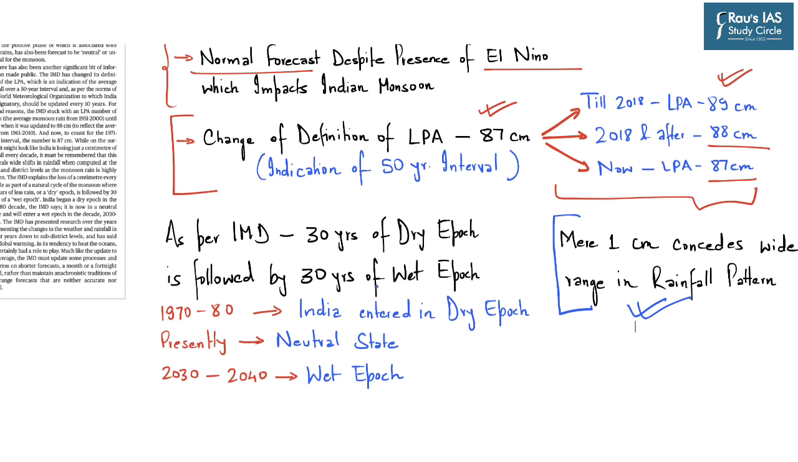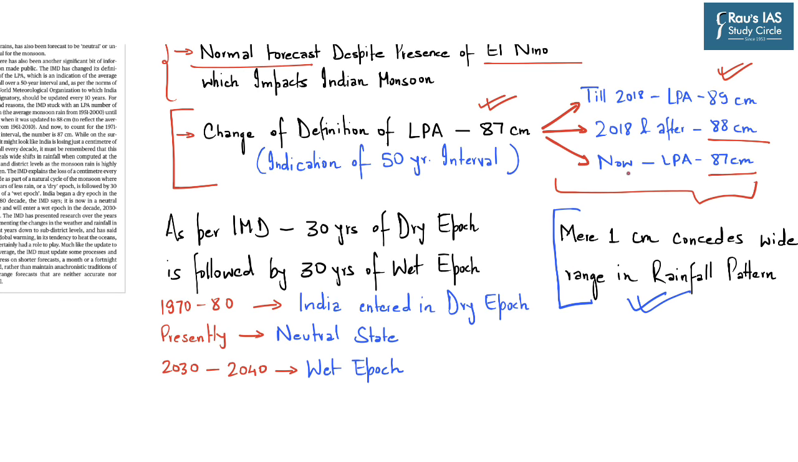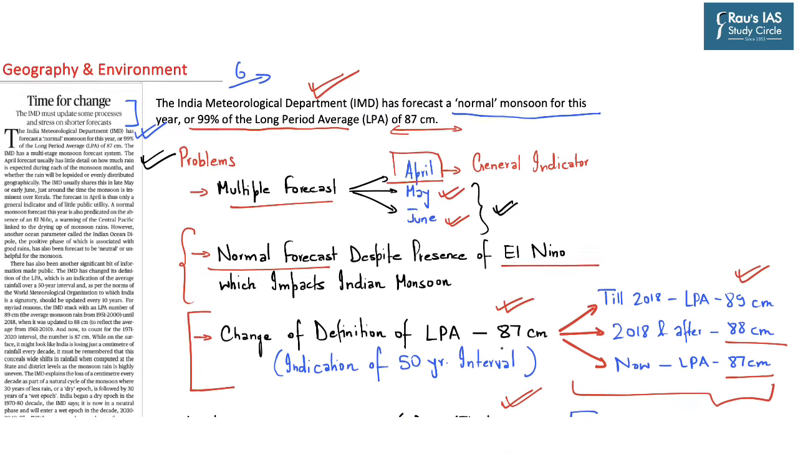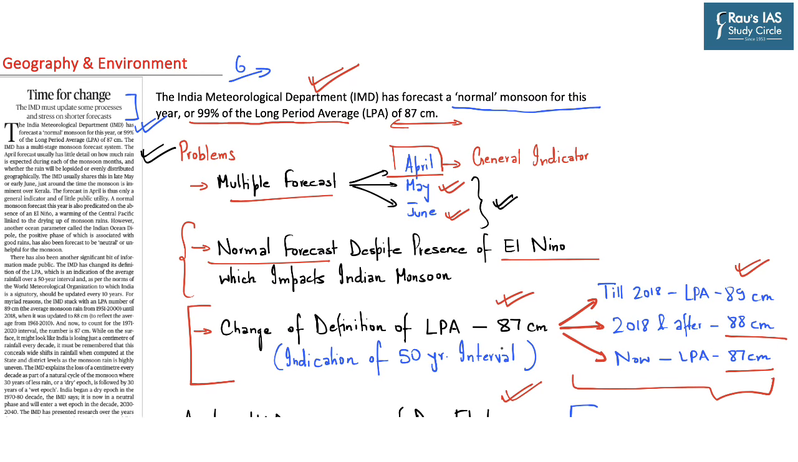However, the Indian Meteorological Department has stated that they have adjusted the LPA to account for various decades of dry epoch and also wet epoch. So according to Indian Meteorological Department, India witnessed 30 years of dry epoch, and from 1970 to 80 onwards, India entered the dry epoch era. As of now, according to IMD, we are presently in a neutral state, and in the decade of 2030 to 2040, we will enter the wet epoch era. So, these multiple predictions of IMD create a sense of confusion with respect to prediction for rainfall.